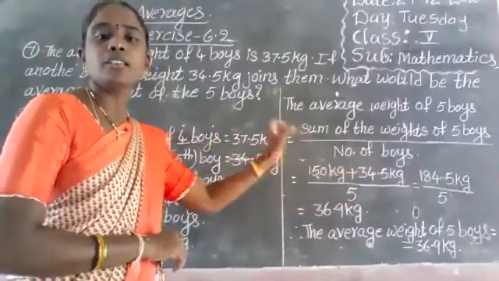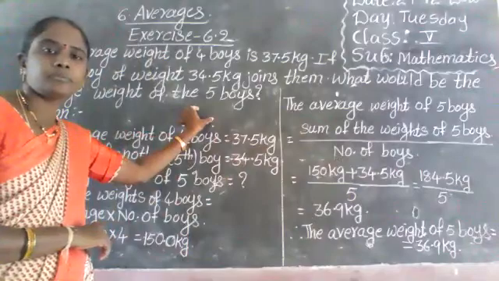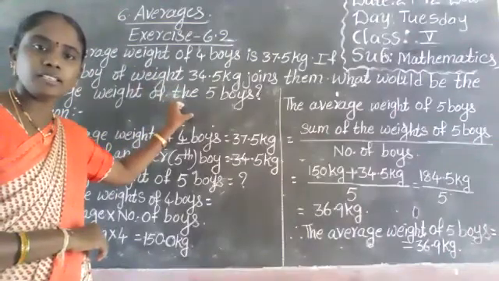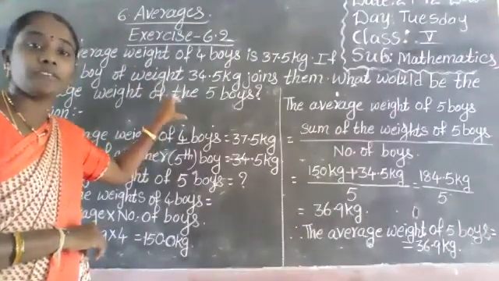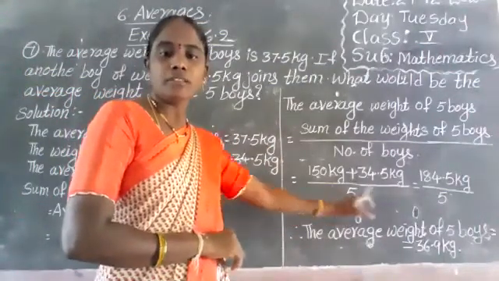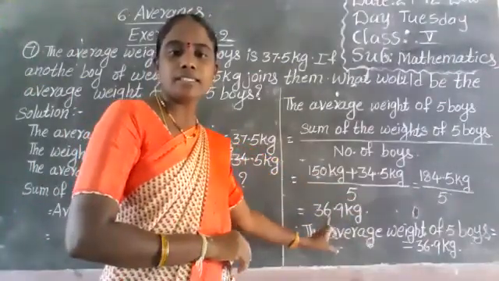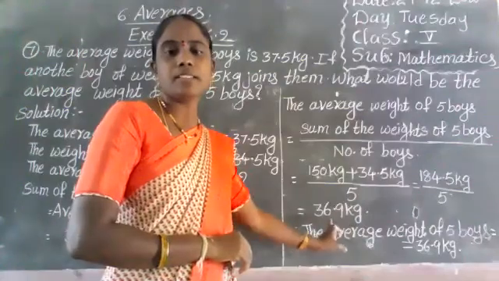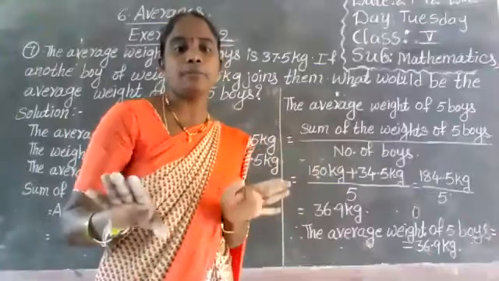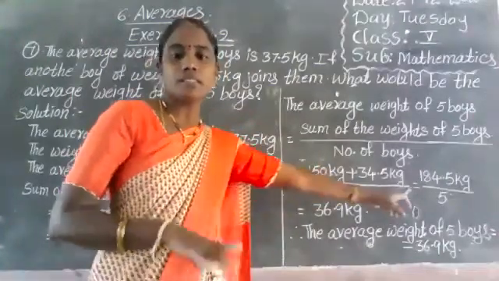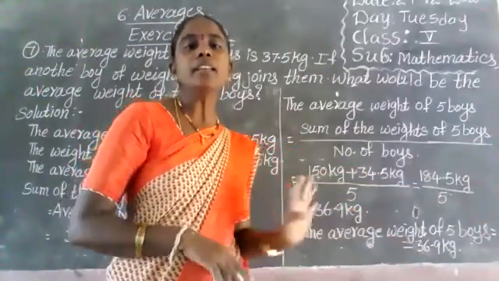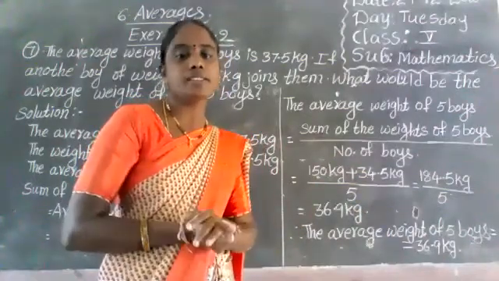Next, the number of boys. The number of boys is 5. Earlier, when we found the 4 boys' weight, it was 4 boys only. But here the question asks for the average weight of 5 boys. That's why we have to write 5 boys here. Then we do the division and get the answer 36.9 kilograms. 36.9 kilograms is the average weight of 5 boys. Average, not total. The total is 184.5, but the average is 36.9 kilograms. That is the answer.